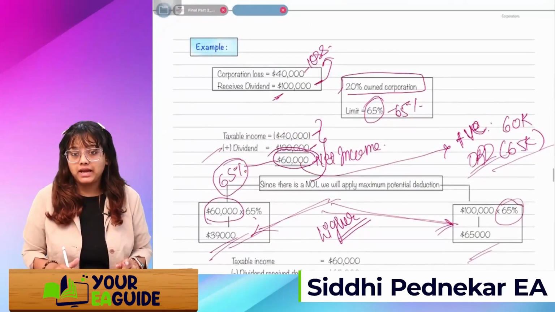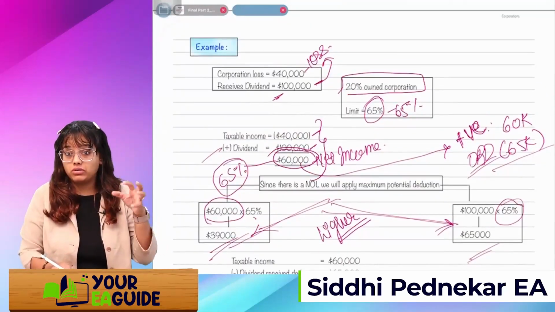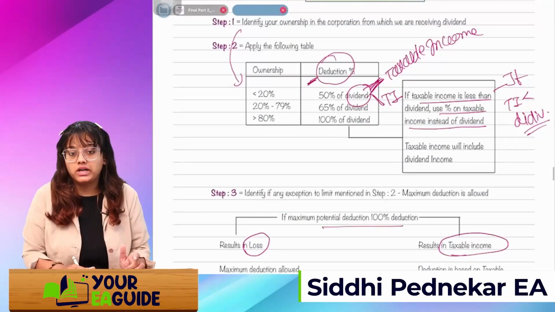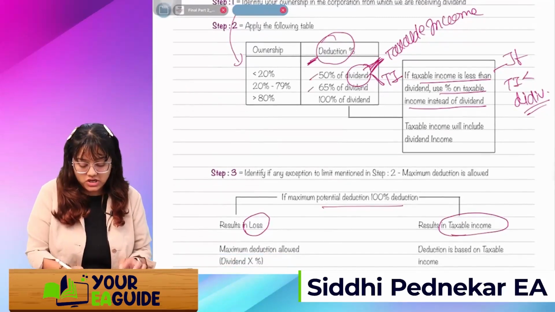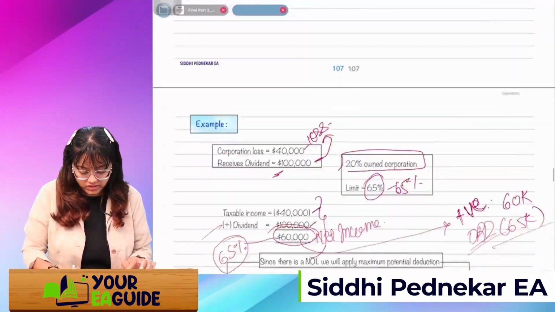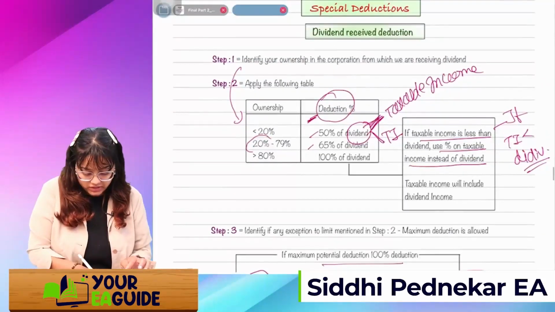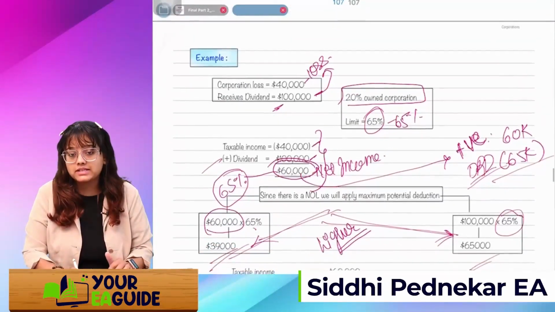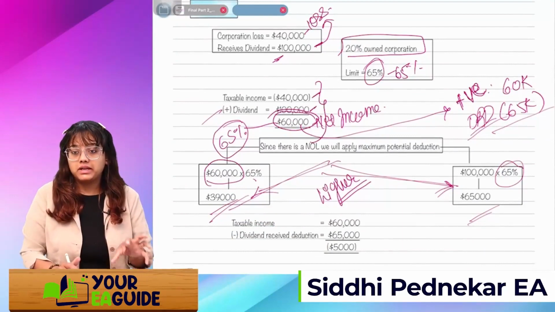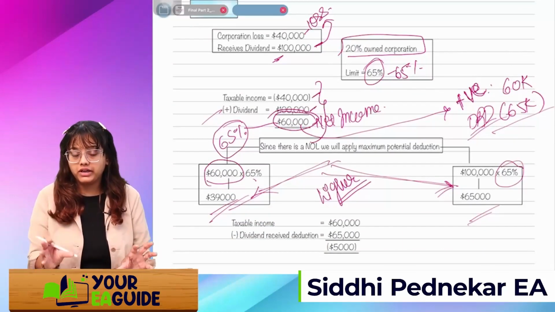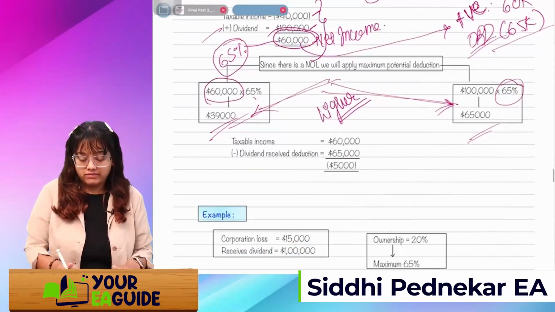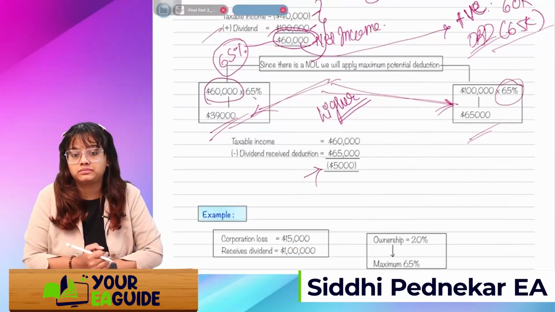We apply the limit for our ownership percentage. Check this table whether it's 20, less than 80 or more than 80, then take that percentage. In our scenario it is 20%, so I'll take 65%. I'll apply that 65% on taxable income and on the dividend income. Whichever is higher, I'll take it as the DRD. Got it?